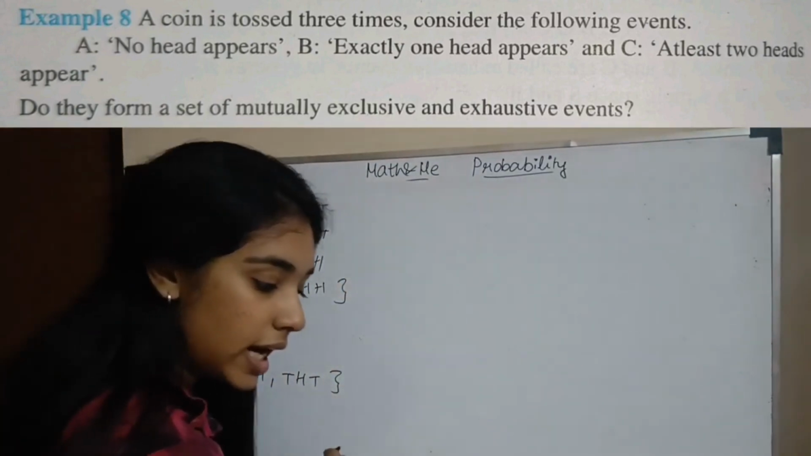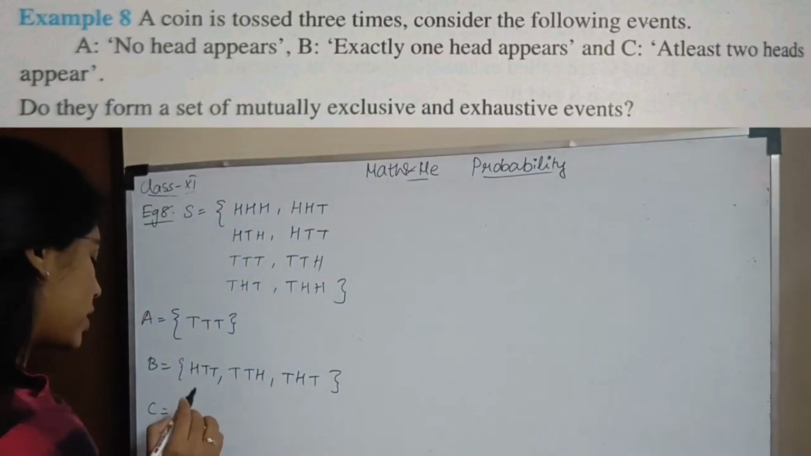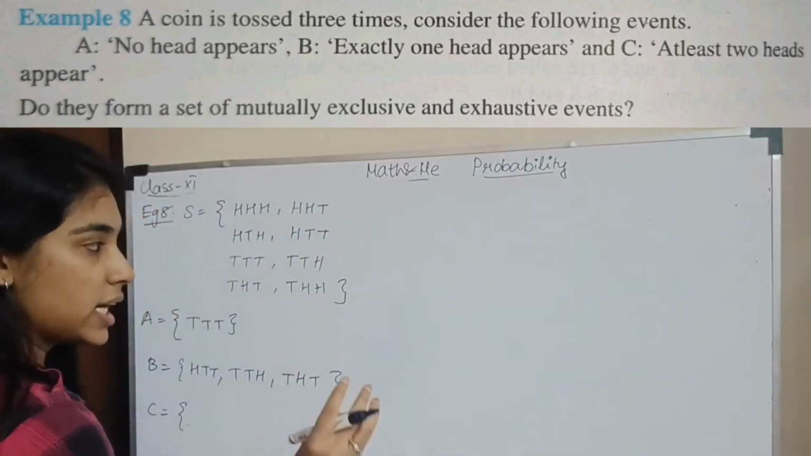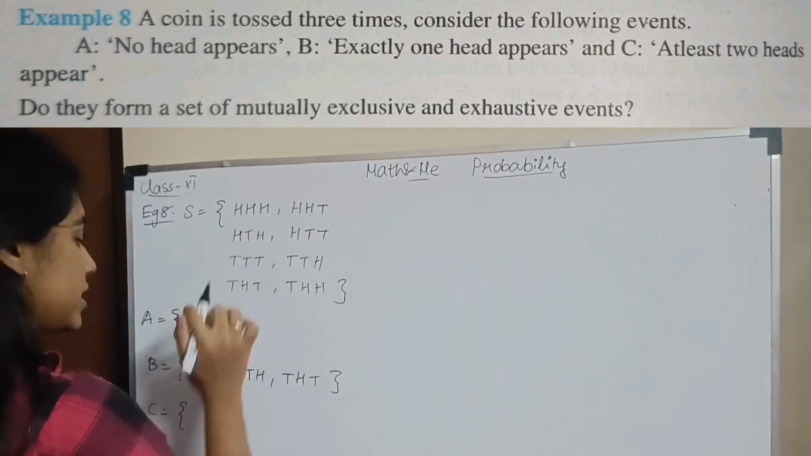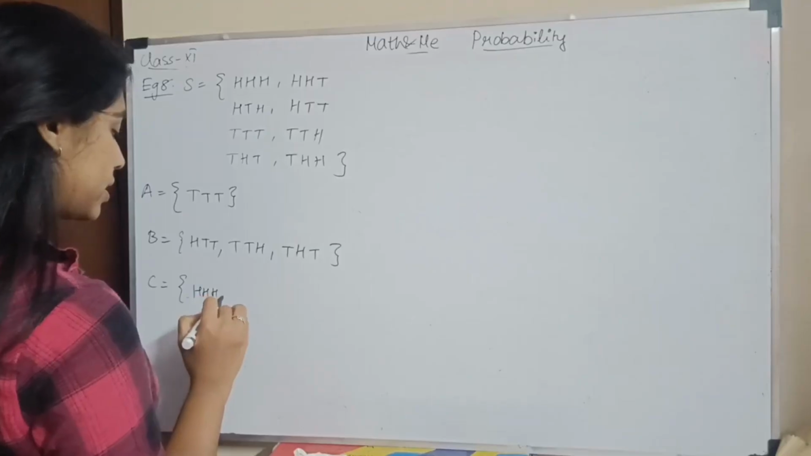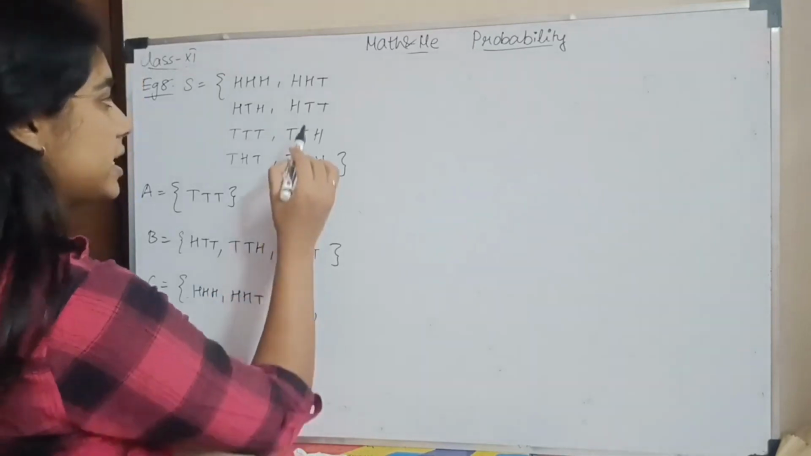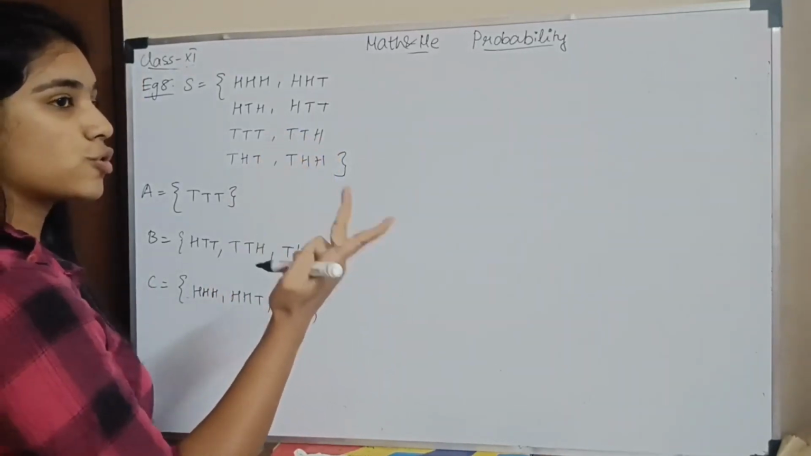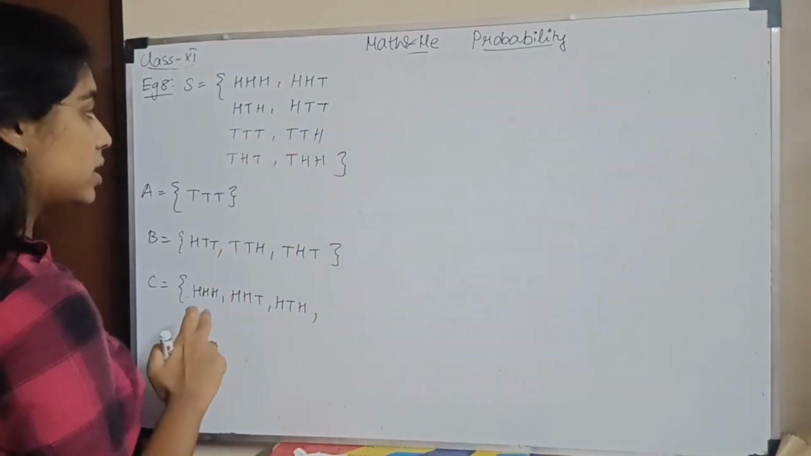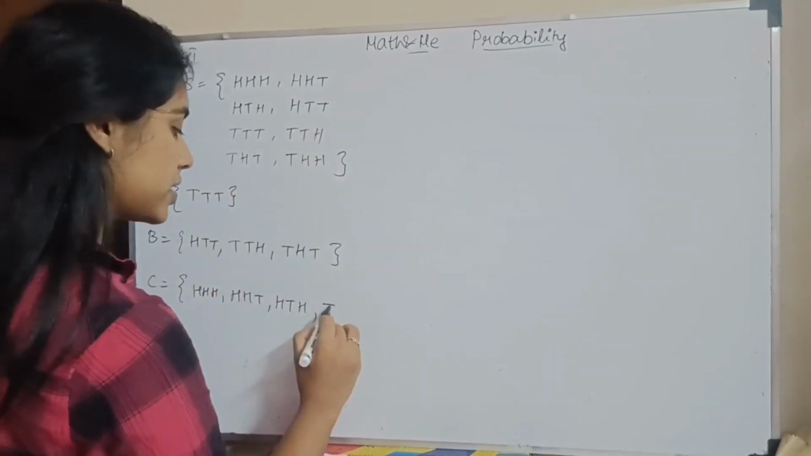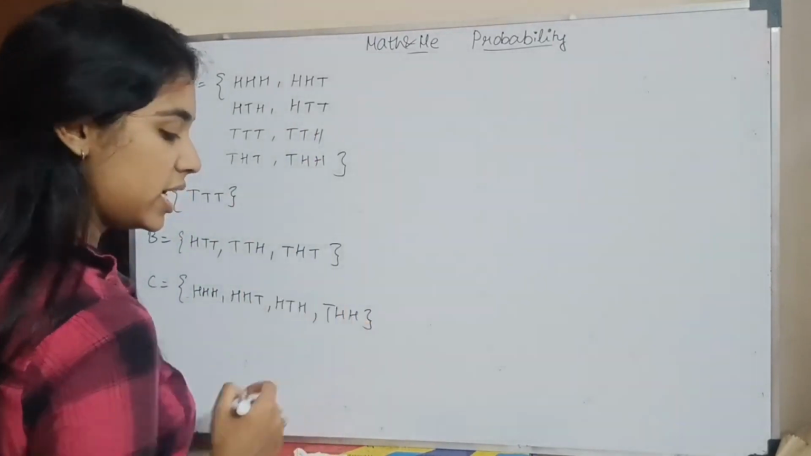What is my C? C is at least 2 heads. At least 2 heads means you can have 2 heads or more than 2 heads. So I can have 3 heads, or 2 heads: HHT, HTH, THH. The rest cannot be here. I need at least 2. So minimum 2 means 2 or 3. So this is ruled out, this is ruled out, gone, gone. So this is my ABC.